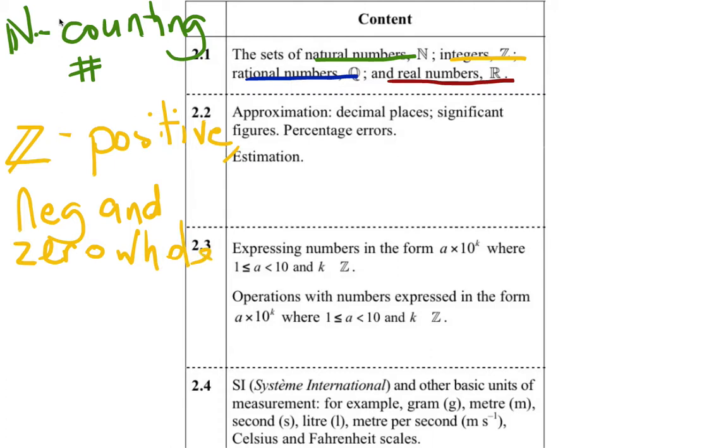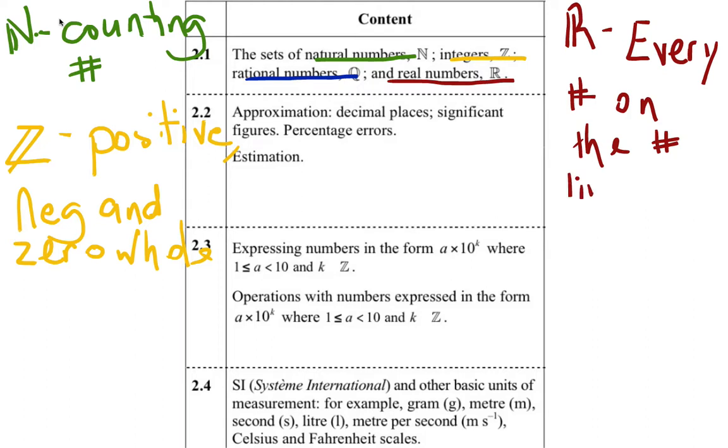How about real numbers? Everything on the number line, every single thing that we deal with, every number on the number line is real. Which means that in this class, no number is going to be unreal. What about pi? Real. Anything else you can think of? It's all real. The absolute value of 0 is 0. It's still real. Every number on the number line is real.